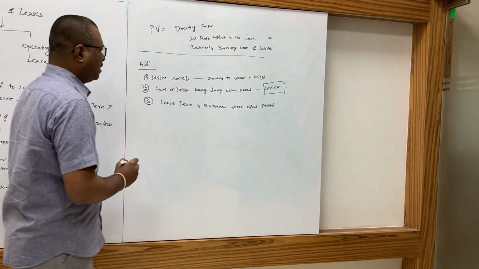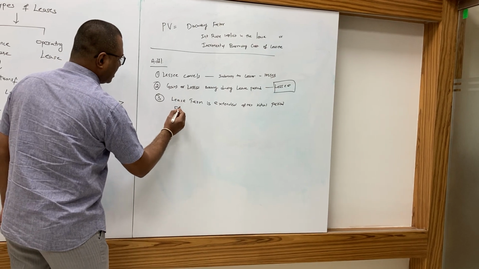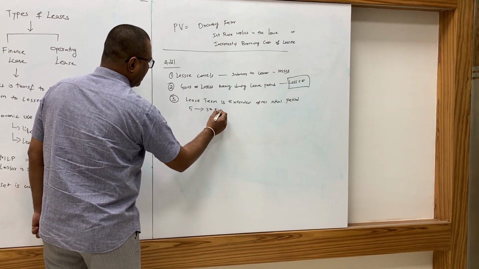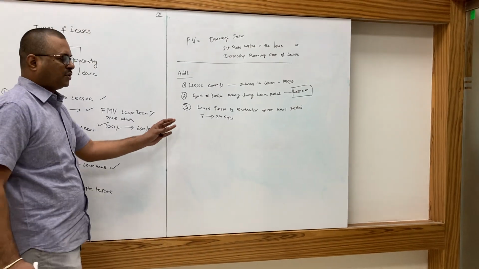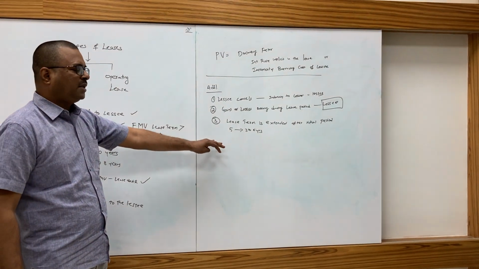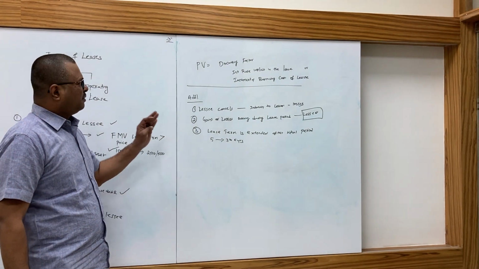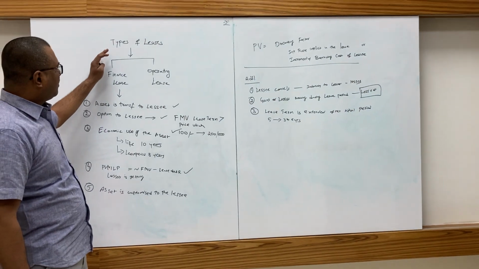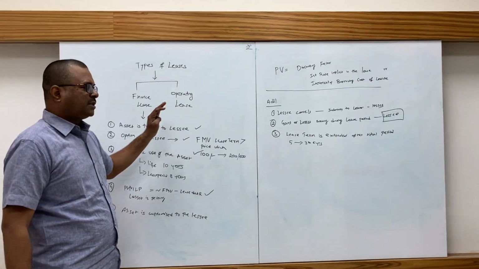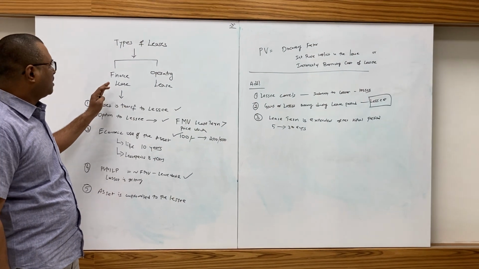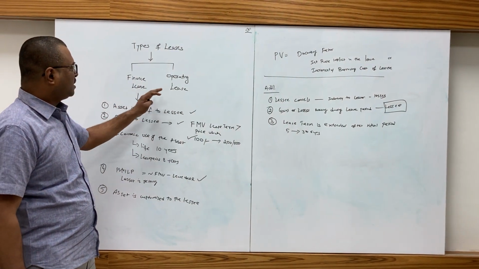Suppose initially the lease term was 5 years and it can be extended for say another 3 years or 5 years. If that situation is also there in the lease agreement, then this also will be treated as a finance lease. Basically, why we are dividing the leases into two aspects is that the accounting treatment is different for these different leases.